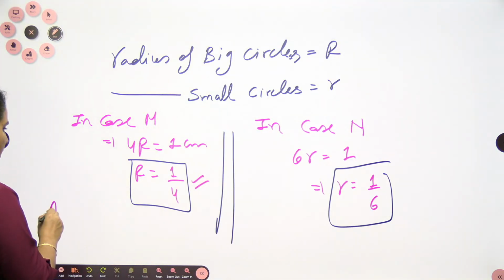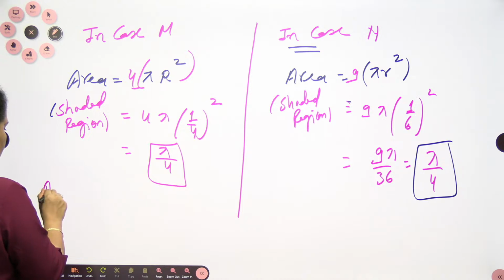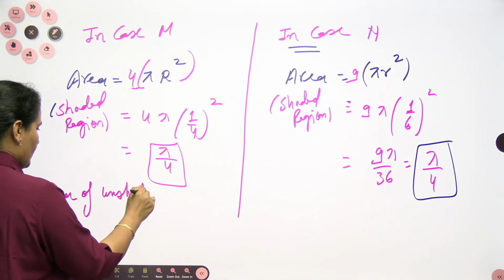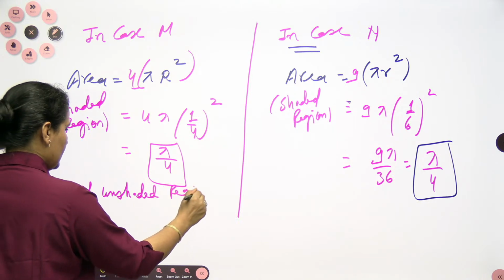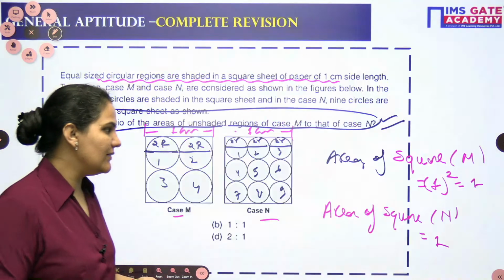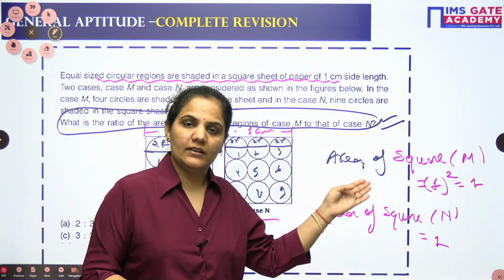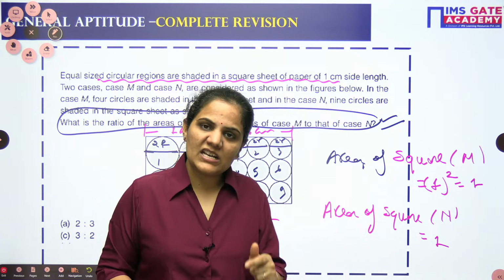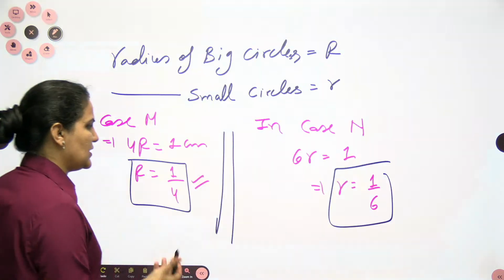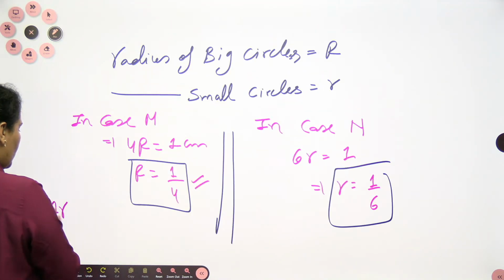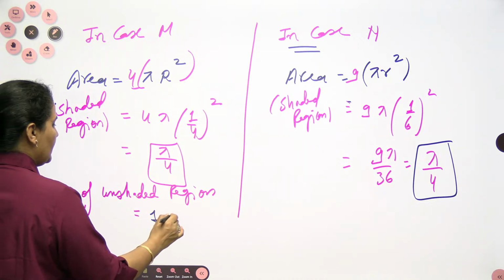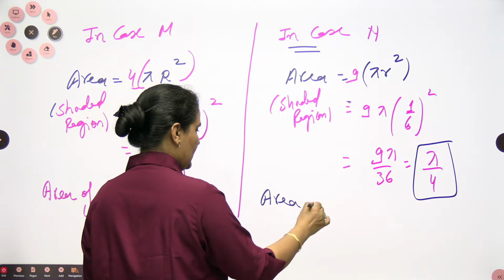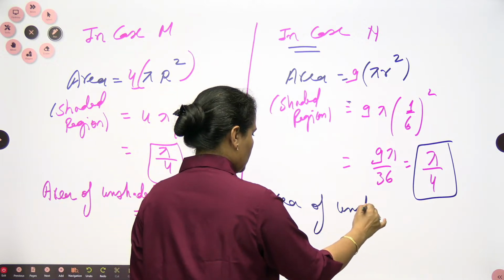As we can easily understand, from the equal thing I just subtract the equal part, so the result will be equal only. So there is no need to do this, but still for your clarity I can write here that the area of the unshaded region in this case is 1 minus pi by 4, and in the other case the area of the unshaded region will also be 1 minus pi by 4.